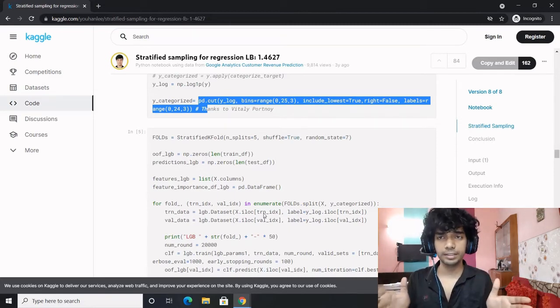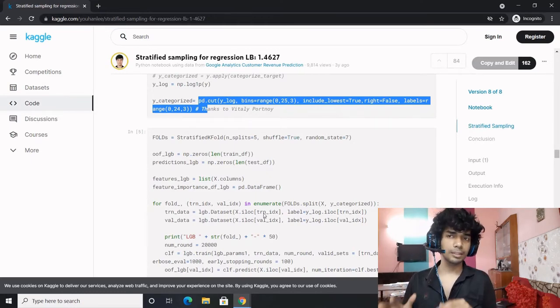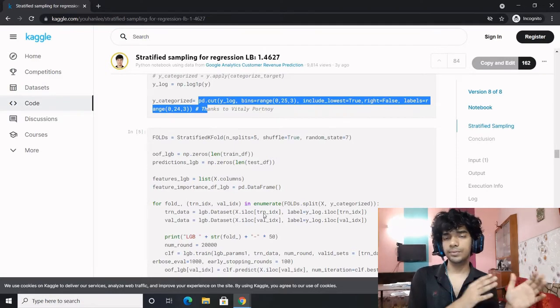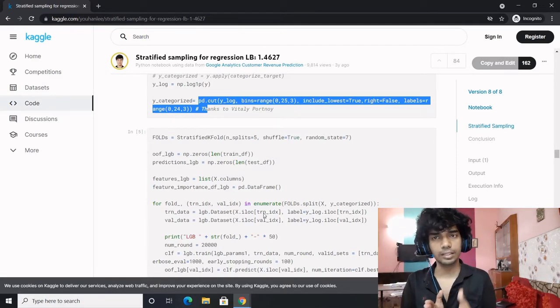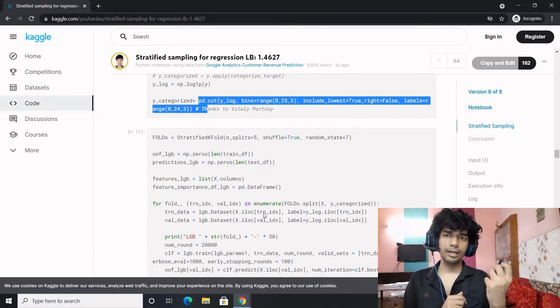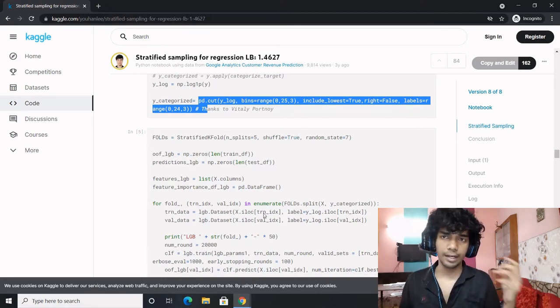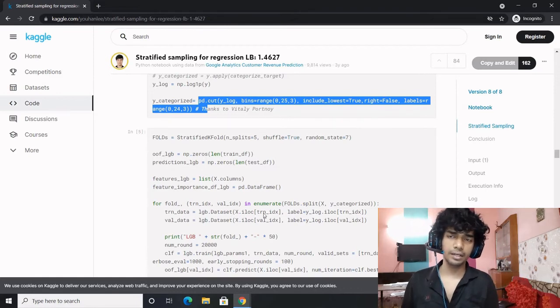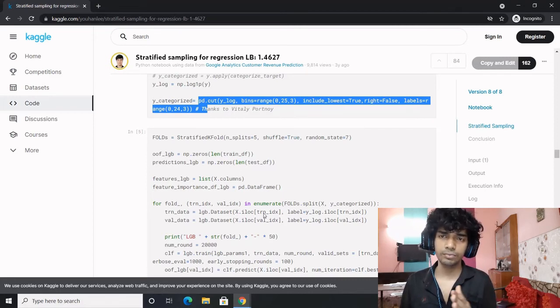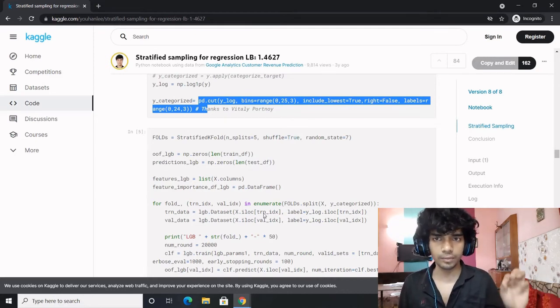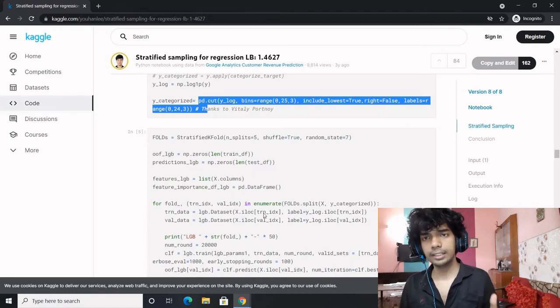If you are doing a train test split without shuffling, what would happen? With a 75% split, you would be missing out entirely on class 4. Your train dataset would have class 1, class 2, class 3, but would not have class 4. So you do not have any data which is representative of class 4, and your model is perfectly trained and performs well on the training data, which comprises class 1, class 2, and class 3. On such data it would perform well. However, the test data on which you are validating has entirely class 4 data. So how do you expect the model to perform well on class 4 data? And such an indicator, the training score or validation score, would be a faulty metric.